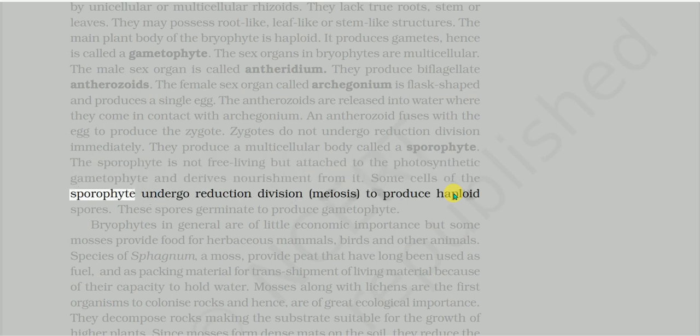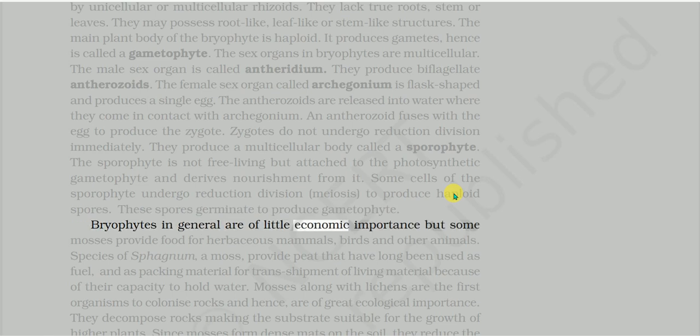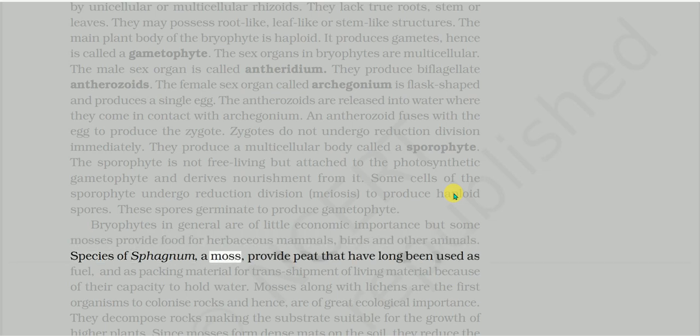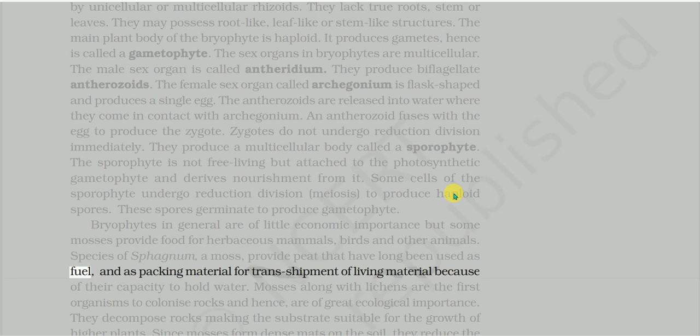Some cells of the sporophyte undergo reduction division, meiosis, to produce haploid spores. These spores germinate to produce gametophyte. Bryophytes in general are of little economic importance, but some mosses provide food for herbaceous mammals, birds, and other animals. Species of sphagnum, a moss, provide peat that have long been used as fuel and as packing material for transshipment of living material because of their capacity to hold water.